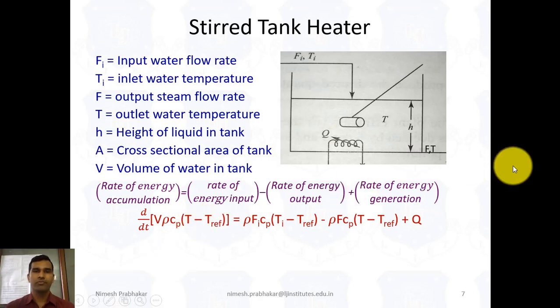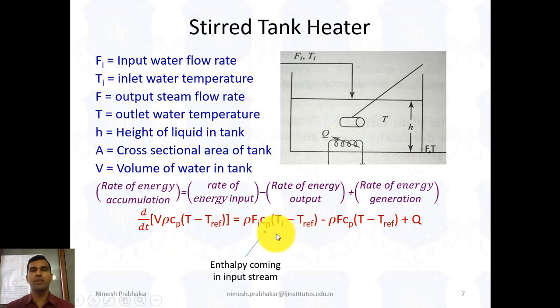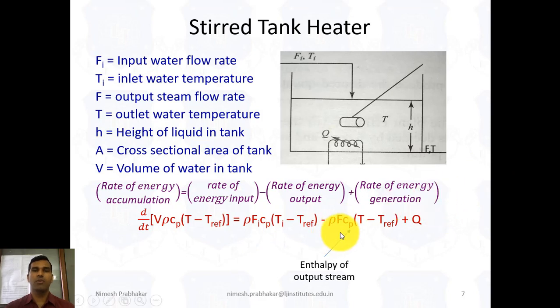The next term indicates the enthalpy coming in the input stream, denoted by rho into Fi, and we get M, Cp and delta T. Same here, the output term is the enthalpy of the output stream.